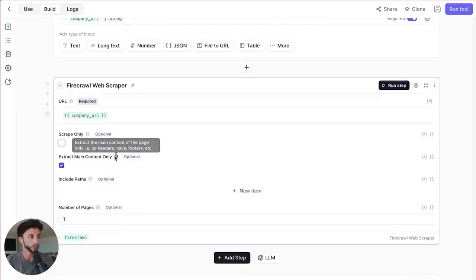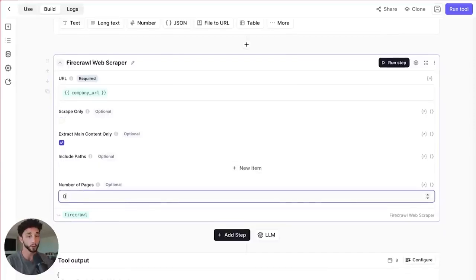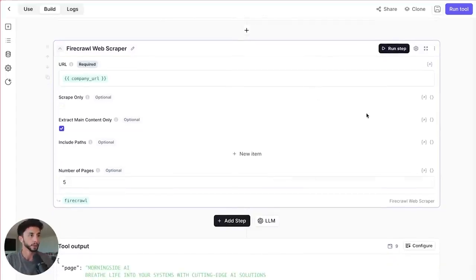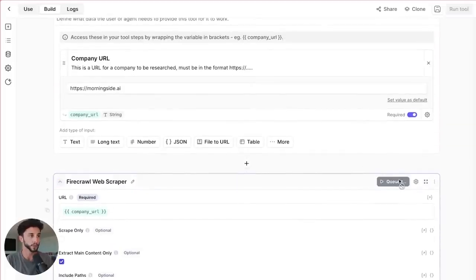And then we want to extract the main content. So you might have to just trust me on that one, that we don't want all of the other rubbish. We just want the body of the website. Number of pages: we don't want this to take too long. You can expand this much more, but I'm just going to go for, say, 5 for now, just to keep it quick. And then now what we can do is run this again. We've still got my URL up here. We can go run step.